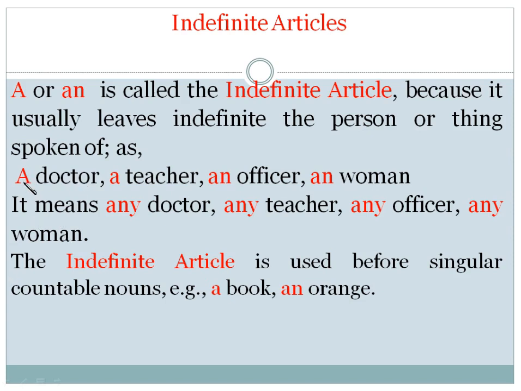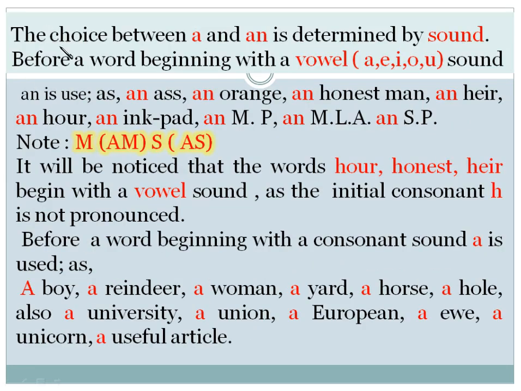If we put A here, the meaning is any doctor. There are many doctors, you can call any doctor. A teacher here means any teacher. We are not sure about the teacher. And here, an officer means any officer, any woman, like that. The indefinite article is used before a singular countable noun, a book, an orange. The choice between A or An is determined by sound.